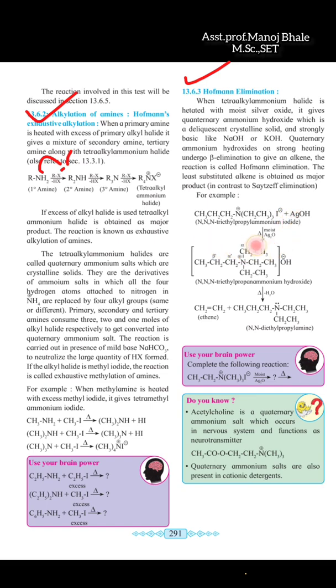This N,N,N-triethyl propyl ammonium iodide reacts with silver hydroxide at high temperature, and moist silver oxide is used as the catalyst for this reaction. So there is an elimination reaction, a beta elimination. There is formation of ethene, which is our main product, and there is formation of N,N-diethyl propyl amine.